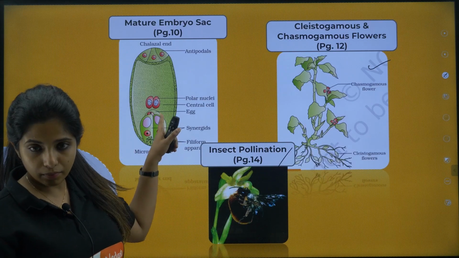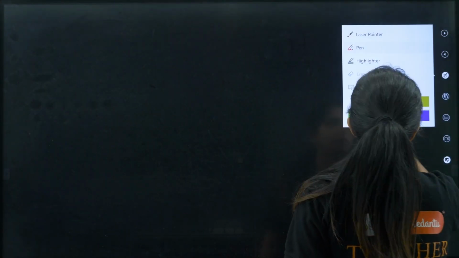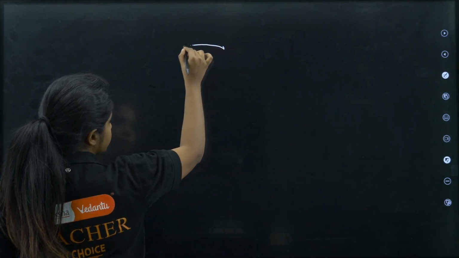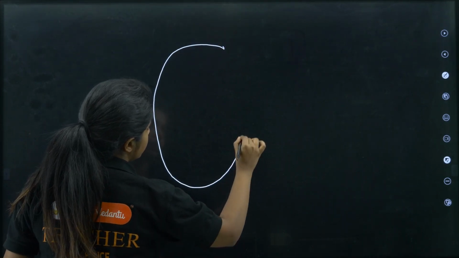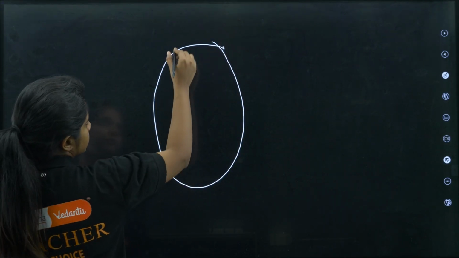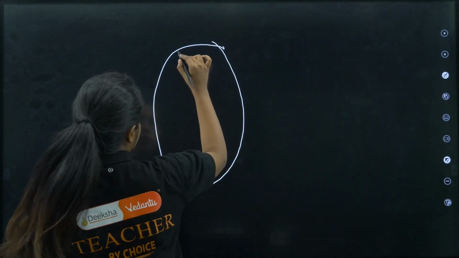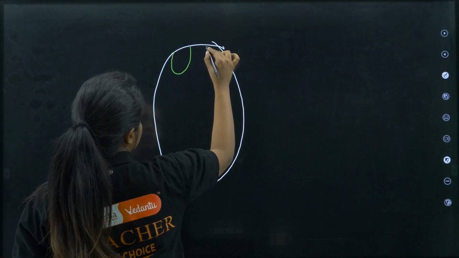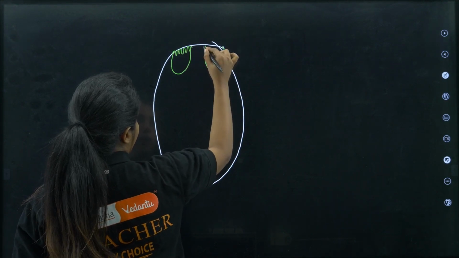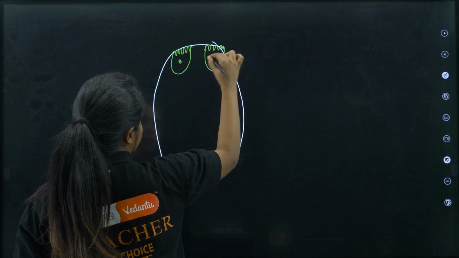Now, what can come to draw? The mature embryo sac, and that is what I am going to show you here. So the mature embryo sac looks like this, my dear children, where you have to form something like this. Now I am going to keep the micropylar end on that side. So here you have synergids having the filiform apparatus with the nucleus.